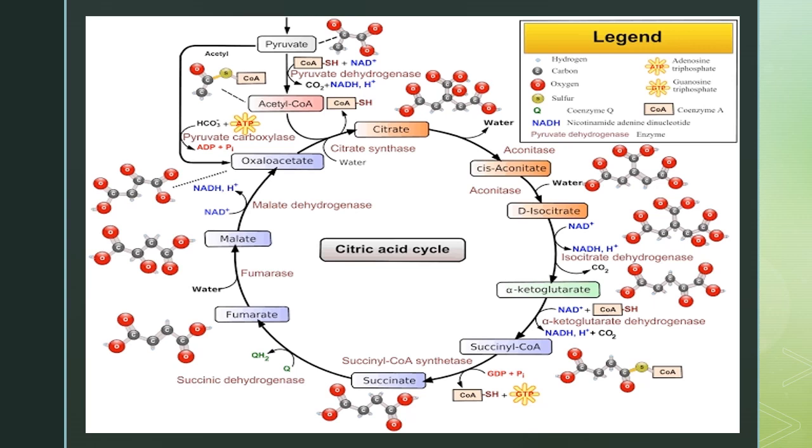Then fumarate is converted to malate in the presence of fumarase enzyme with addition of water. Finally, malate is converted to oxaloacetate in the presence of malate dehydrogenase enzyme. At this stage, NADH H plus formation occurs. Then again acetyl CoA condenses with oxaloacetate to give citrate in the presence of citrate synthase enzyme.